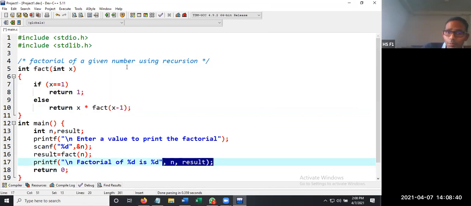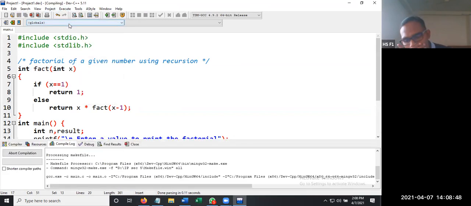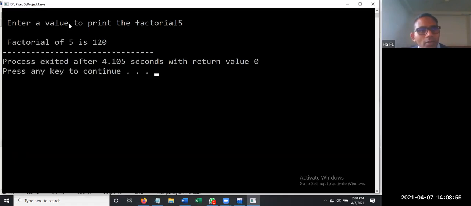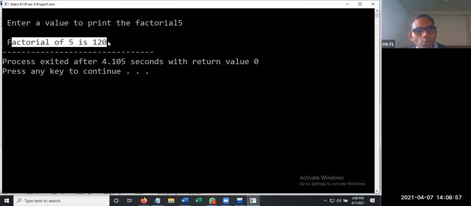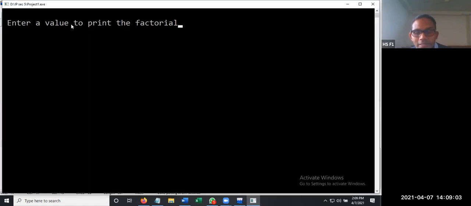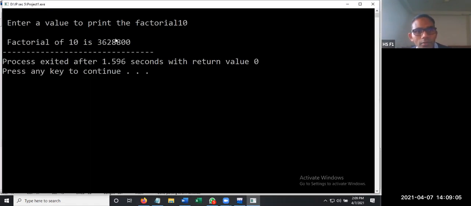So let us execute this program first. Then we are going to start debugging the program. What exactly is happening in this program? Compile and run. Enter a value to print the factorial. We are giving 5. We got factorial of 5 is 120. Very good. Let us execute this program one more time and give the value as 10. 10 factorial, we got something